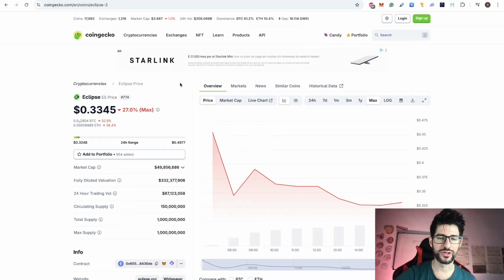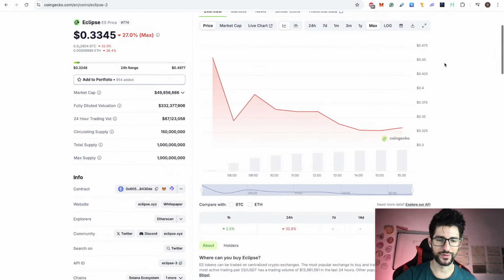The token also launched below the speculative pre-market price of 50 cents. After we saw 50 cents on pre-market, many people were expecting the token at $1. Basically, $1 was the average guess. We didn't even get the 50 cents of the pre-market. So yeah, I was expecting more valuation at launch, but this is how it is.